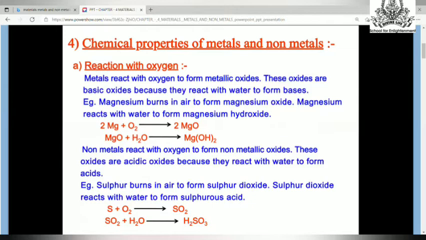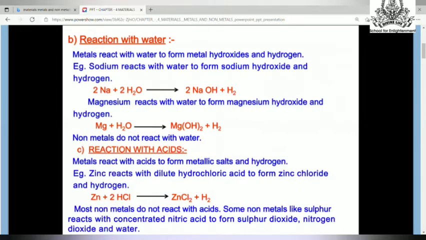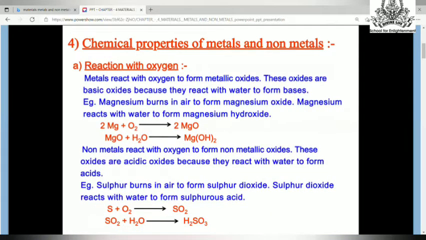Generally, metals react with oxygen to form metallic oxides, and these oxides are basic oxides because they react with water to form bases. When we test their nature with the help of litmus paper, it will turn blue. So metals, when they react with oxygen, form metallic oxides, and the metallic oxides are basic in nature.